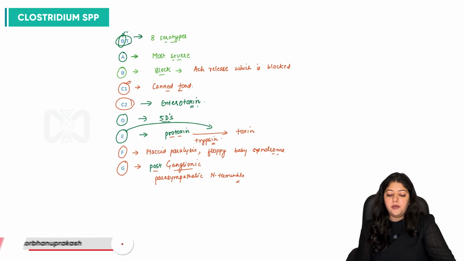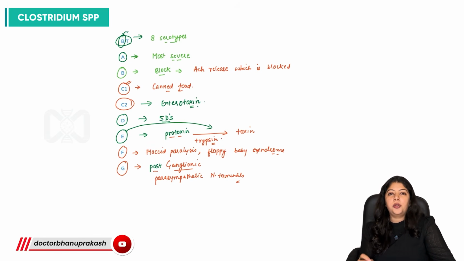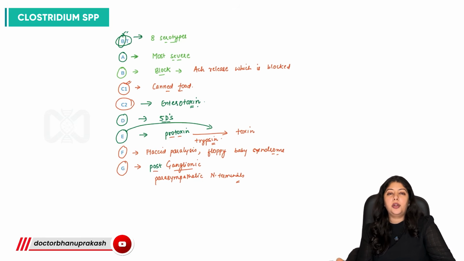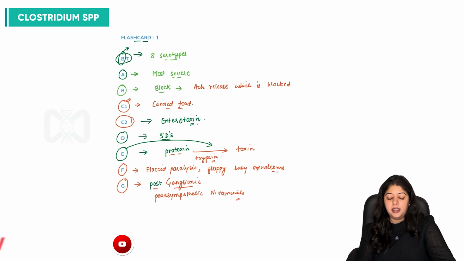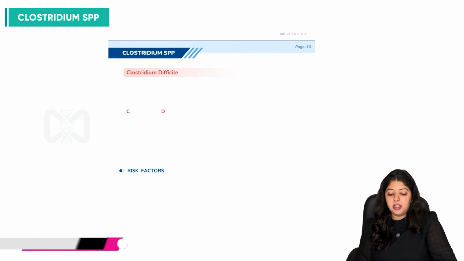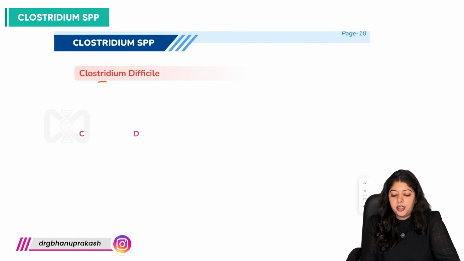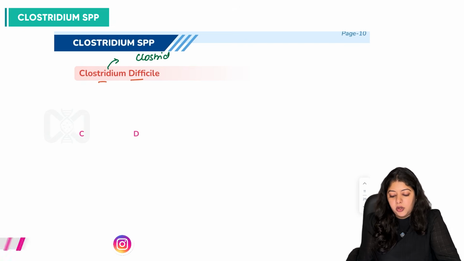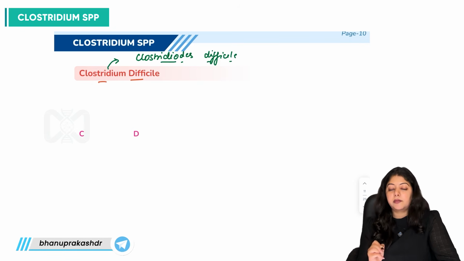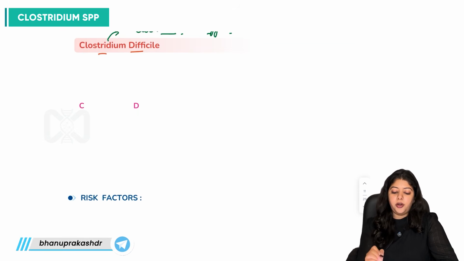So are we able to derive all the important one-liners or questions related to the toxins or the clinical manifestations, right? Now let us move on to the next species, which is Clostridioides difficile. Always write Clostridioides difficile.